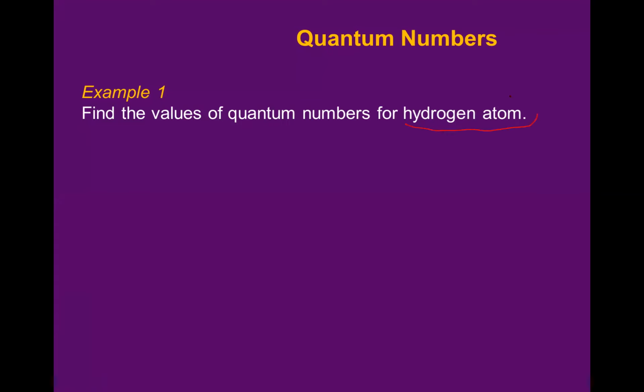Now the question is for hydrogen atoms, and we are asked the quantum numbers value. Okay, now how to answer this? Do you know what is the number of electrons in hydrogen atoms? It is only 1. How do you know it's 1 electron? Because it is neutral and it has only 1 proton. The atomic number is 1, so the proton will be 1, and because it's neutral, the electron also will be 1.